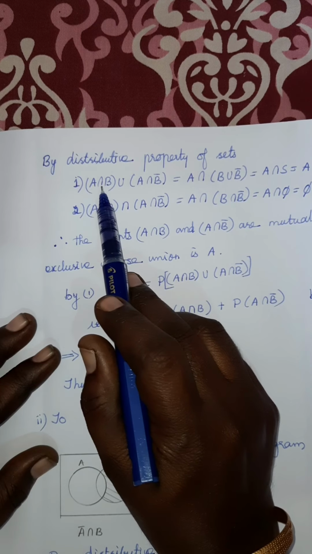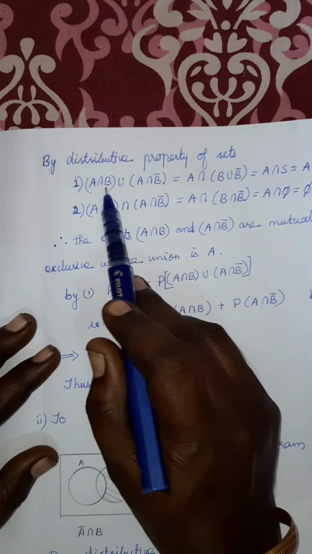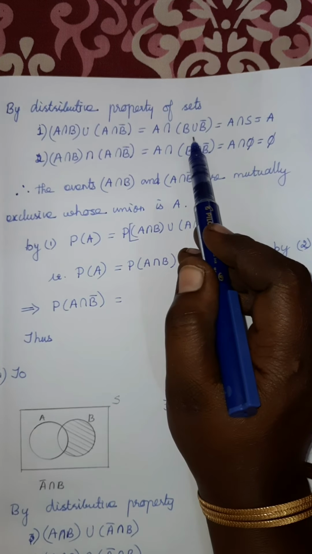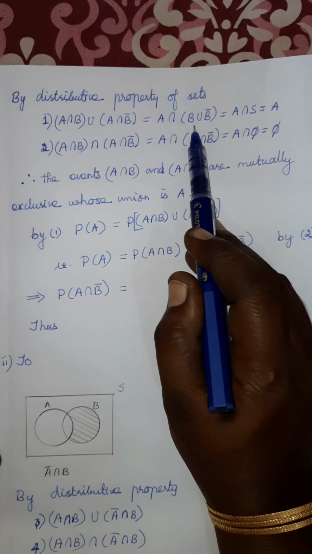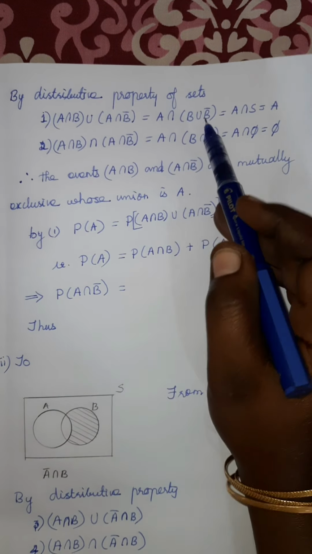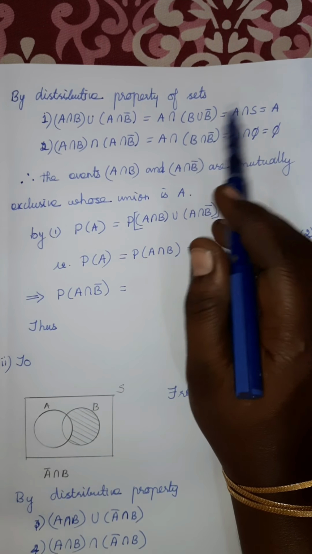A intersection is common in both. So A intersection, then B union B bar. Now what is B union B bar? Whenever you consider only one set B and B bar, thus totally it is a universal set.